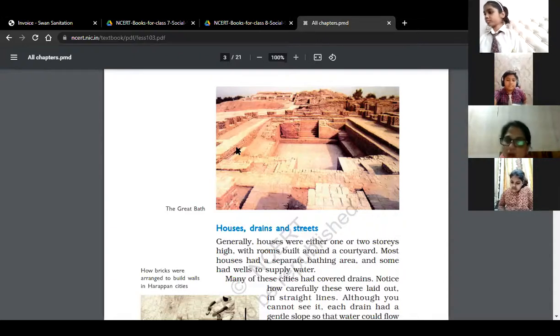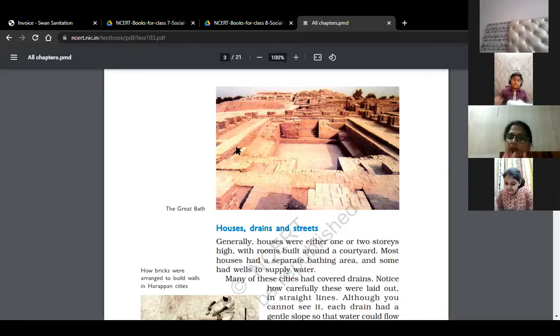Let's talk about houses, drains, and cities. Generally, as I told you, these houses were either one or two storeys, and each few houses had their separate well system. Houses are divided into different compartments. Okay, some had a well to supply water, some had a separate bathing area.